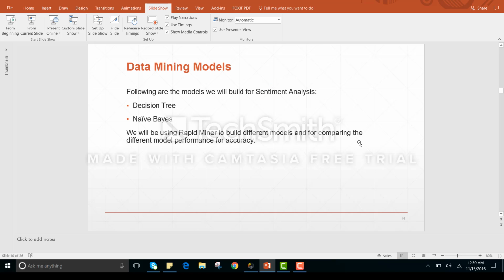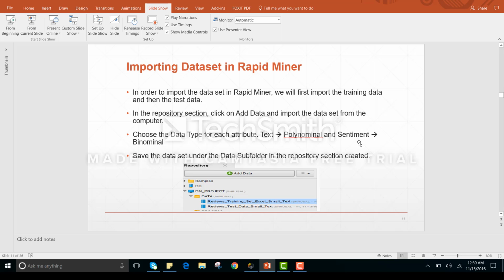We are going to process the data through two different data mining models. First is decision tree, second is naive-bayes, and we are using the RapidMiner tool for building the models and comparing their performance and accuracy.